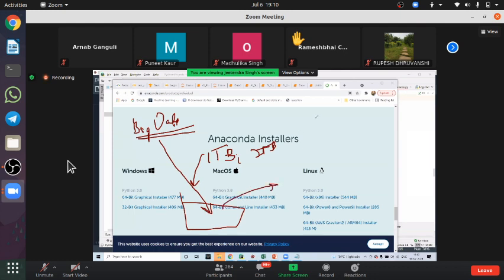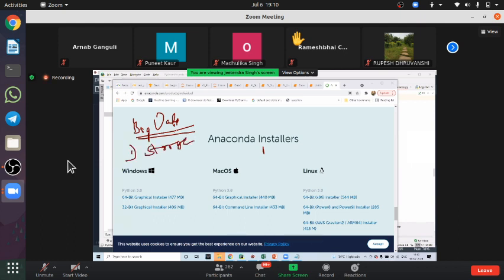So big data basically covers two aspects. Number one is storage of data. Suppose your laptop has 1 TB, but I have to store 2 TB of data. How can we store that much data? So big data deals with storage of big data and processing of big data.